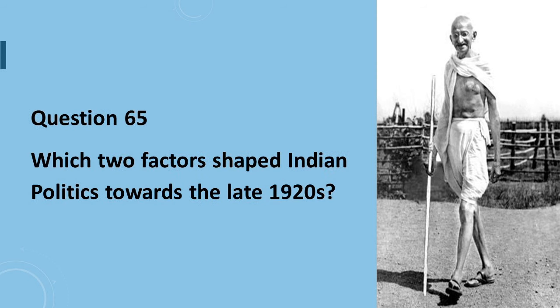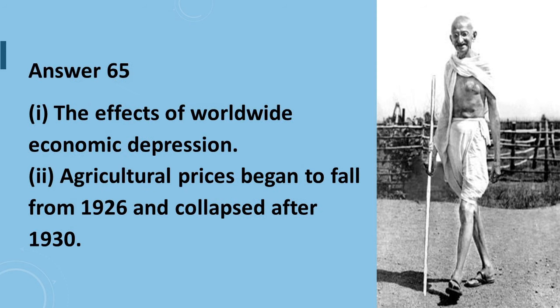Question 65 is, which two factors shaped Indian politics towards the late 1920s? Answer to question number 65 is, first one is the effect of the worldwide economic depression. Second is, agricultural prices began to fall from 1926 and collapsed after 1930.